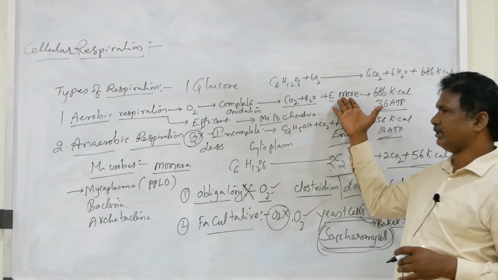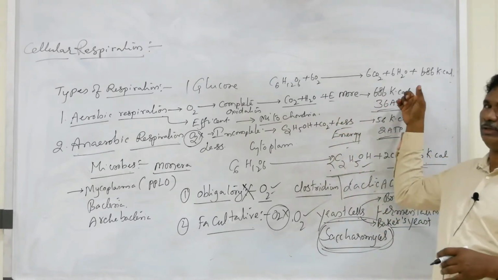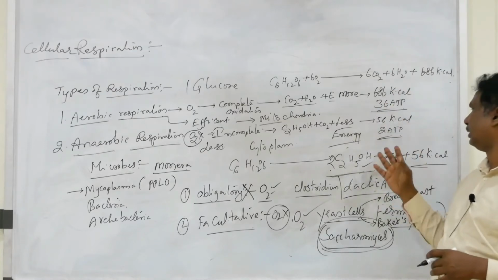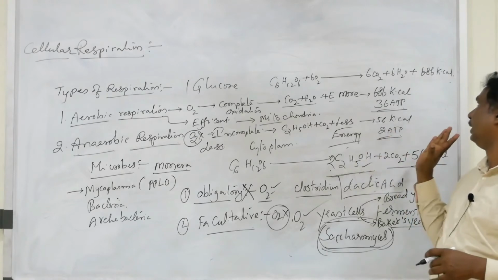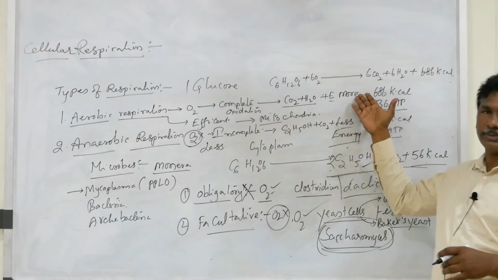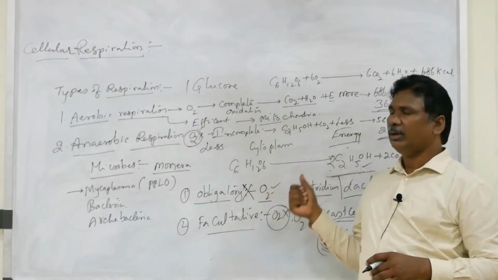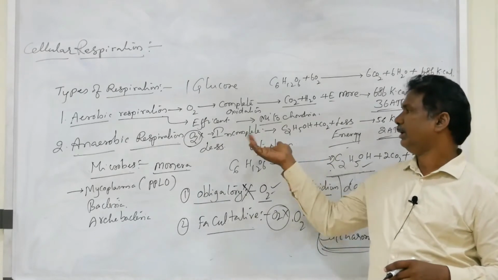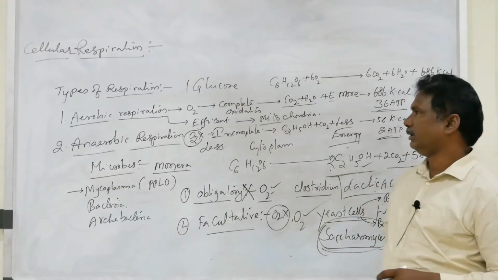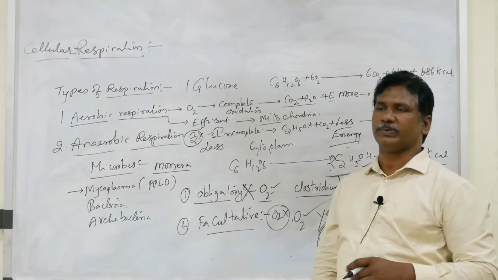In aerobic respiration, more energy is released; in anaerobic, less energy. Per one glucose, 686 kilocalories are released in aerobic, with 36 ATP; in anaerobic, only 56 kilocalories, with only 2 ATP. Anaerobic is less efficient, aerobic is more efficient. Mitochondria are involved in aerobic respiration, but not in anaerobic respiration. So these are aerobic and anaerobic respiration.